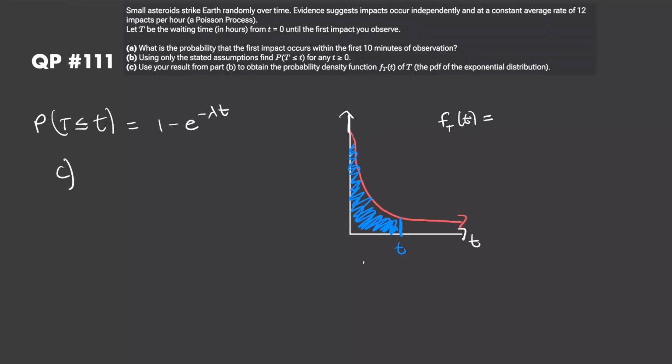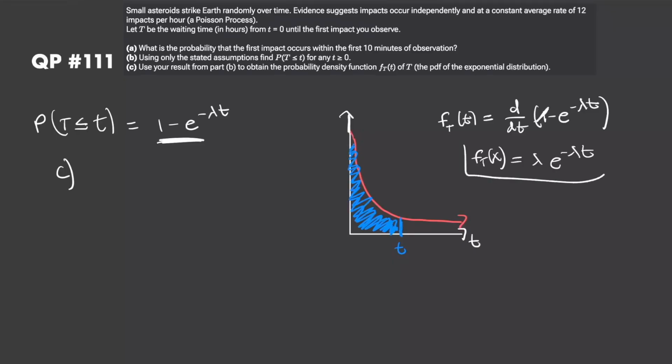So the blue area was calculated by taking the integral of the PDF, which we're trying to find. By the fundamental theorem of calculus, all we have to do is take the derivative of this. So this is equal to the derivative with respect to t of 1 minus e to the power of negative lambda t, and this is really easy. The derivative of 1 is obviously 0, and then the derivative of negative e to the negative lambda t is just going to be negative of negative lambda times e to the power of negative lambda t, and these negatives are going to cancel, so it's just going to be lambda times e to the power of negative lambda t. That is the PDF of the exponential distribution.